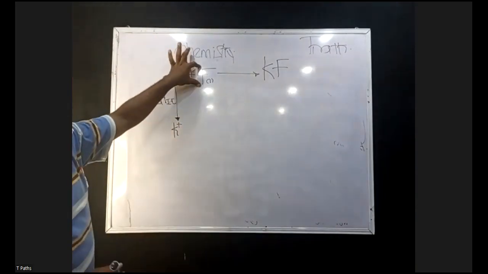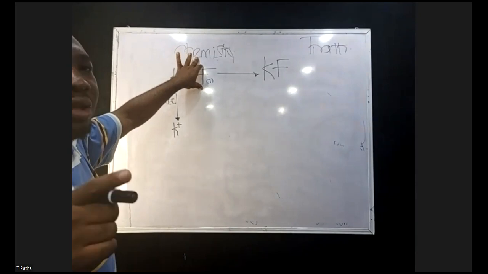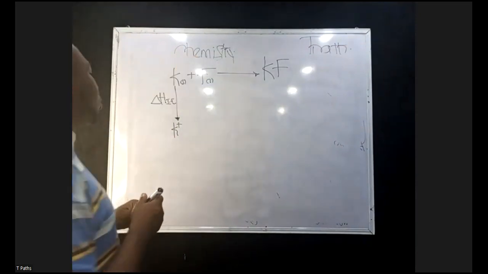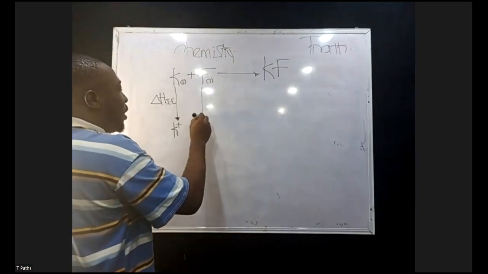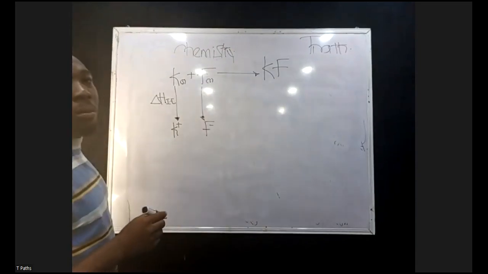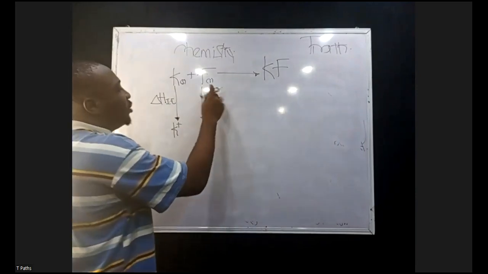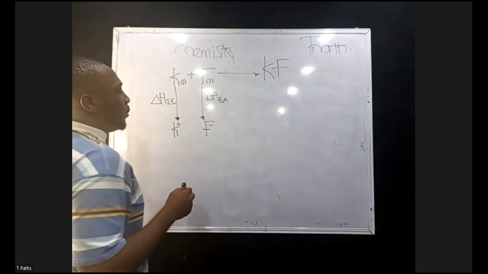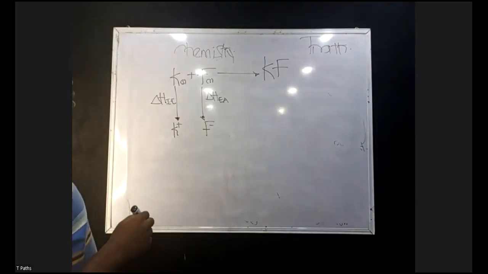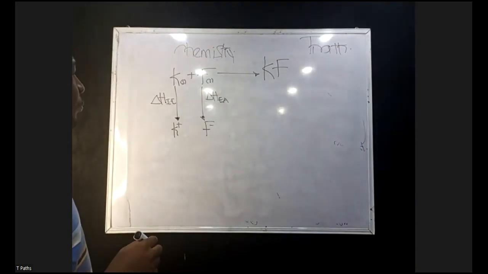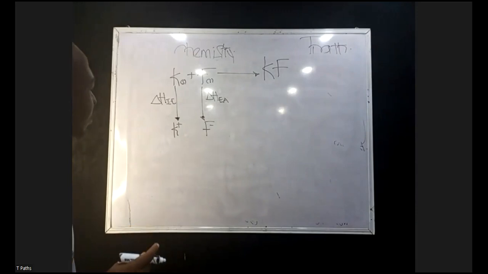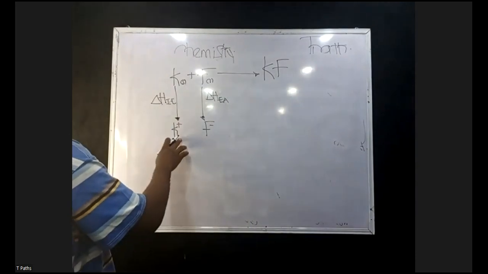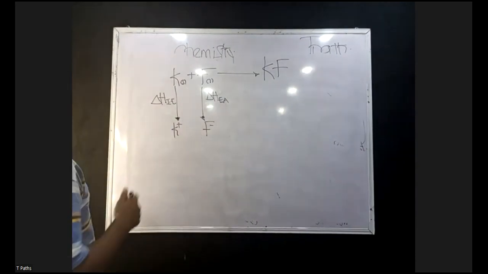Fluorine is a non-metal. Non-metals do not lose electrons. What do they do? They gain electrons. So fluorine will gain one electron, so we have F minus. And the enthalpy associated with that is called delta H EA, electron affinity. Now, fine, this has happened. We have K solid, K plus and F minus.